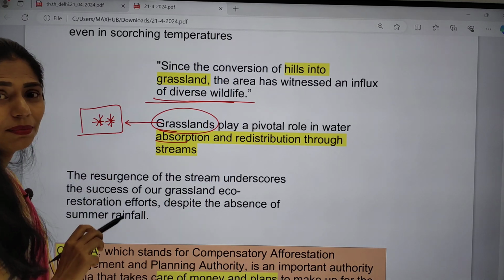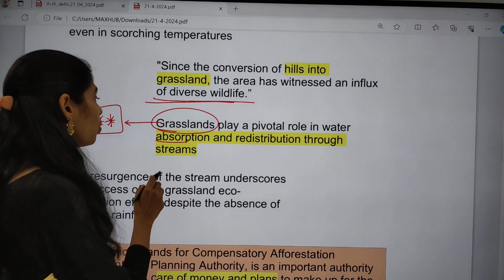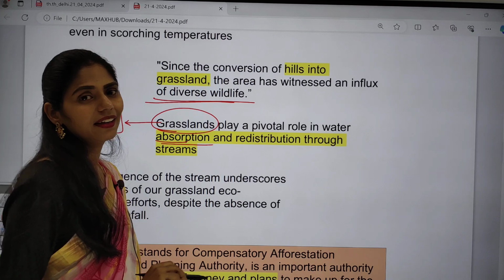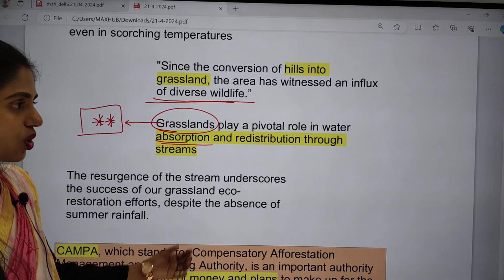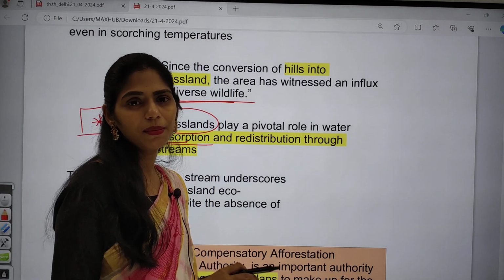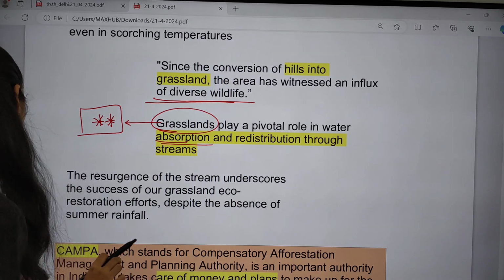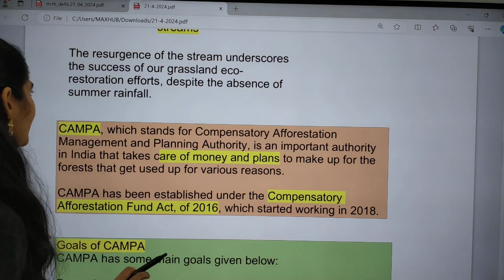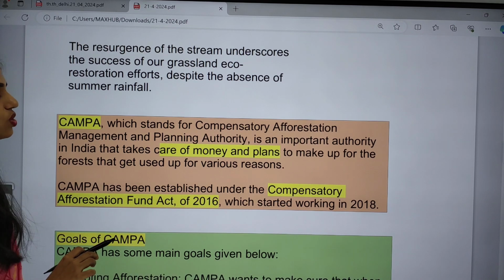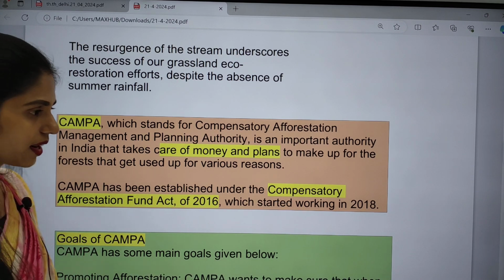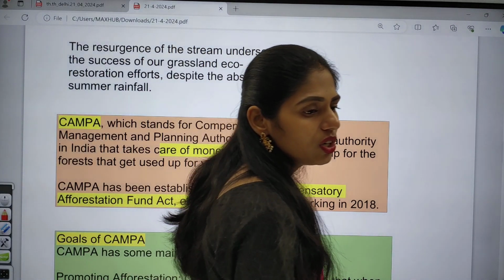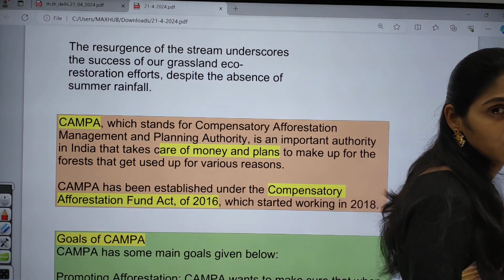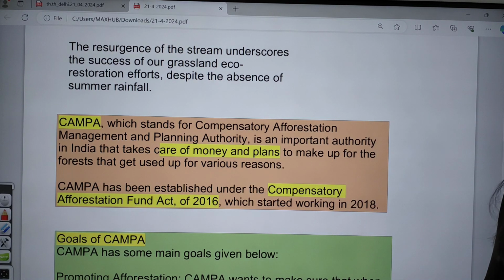So grasslands play a very important role in water absorption and redistribution through the streams. For example, you can write this Kamalam Kudi, and the resurgence of this stream underscores the success of our grassland eco restoration efforts. Even though there is no proper rainfall in this region this summer, the stream is providing the water. Okay, so this is a success.